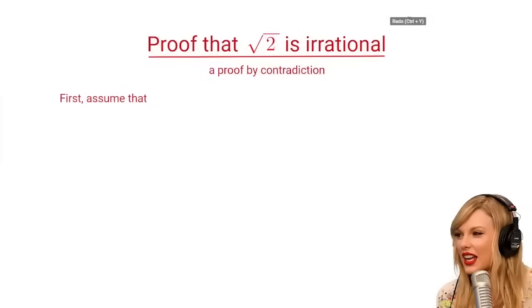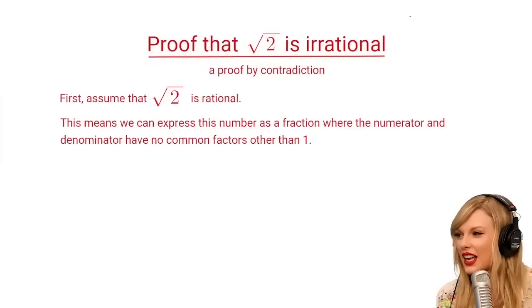Let's assume, for the sake of contradiction, that the square root of 2 is rational. This means that it can be expressed as a fraction in its simplest form, where the numerator and denominator have no common factors other than 1. So let's say that the square root of 2 is equal to a divided by b, where a and b are integers with no common factors other than 1.